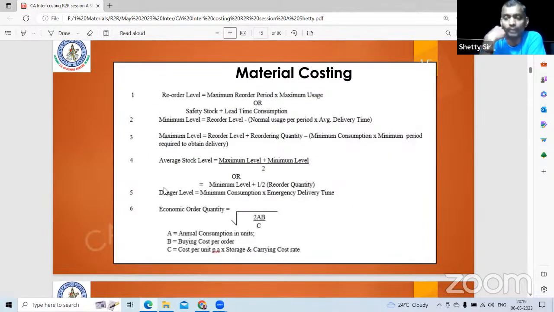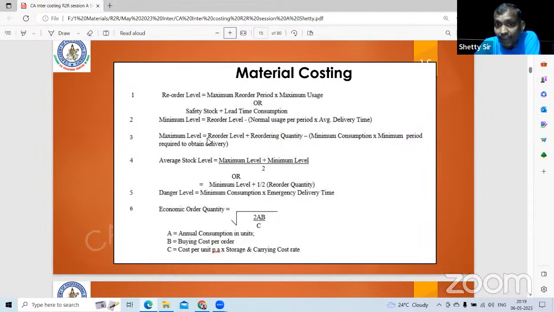Material. Inventory is regarded as cash in kind. So inventory control is extremely important. There are various methods of inventory control, fixing the stock levels. So minimum level, maximum level, reorder level. Minimum level is reorder level minus normal consumption into normal delivery time.